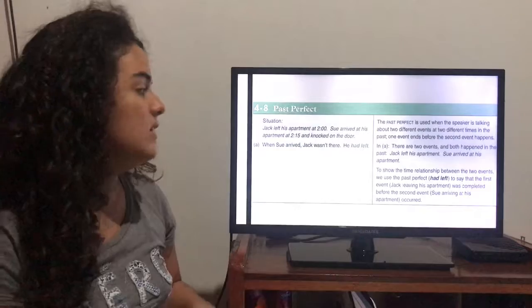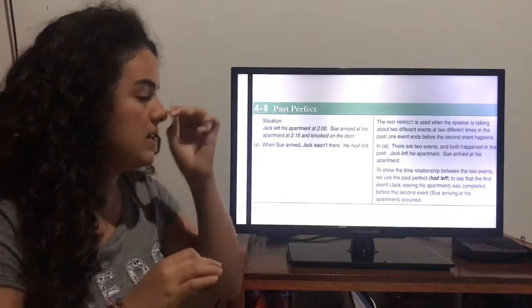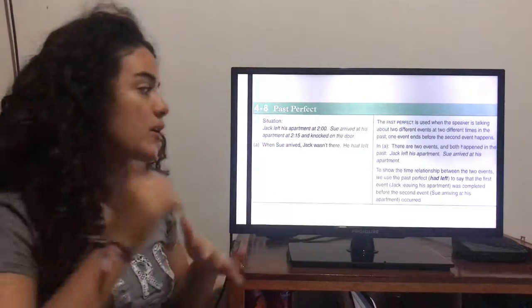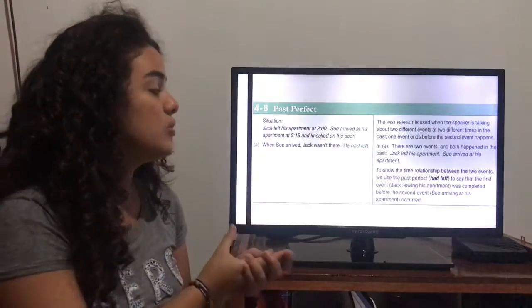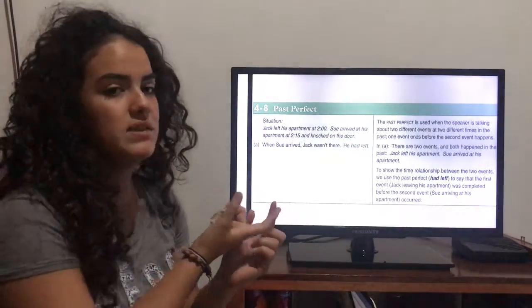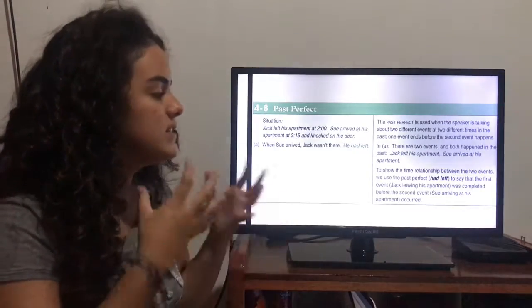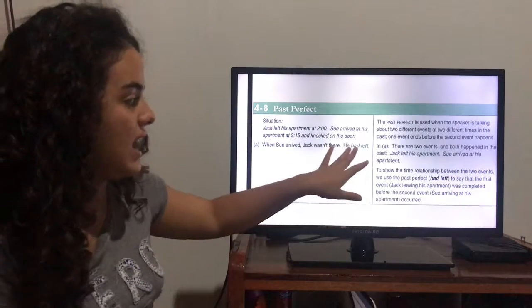So we can say, when Sue arrived, Jack wasn't there. He had left. Sue arrived in the past, but Jack had left before she arrived. So past perfect is something that happened before the past already. To show the time relationship between the two events, we use the past perfect, had left,